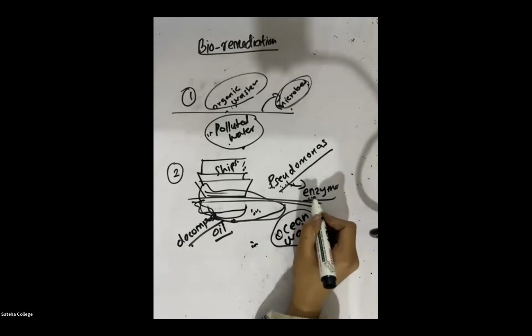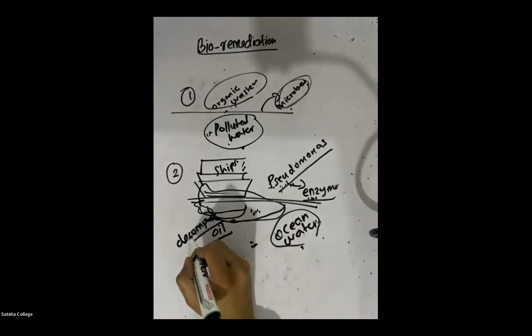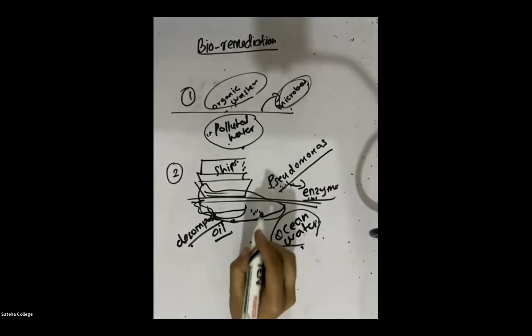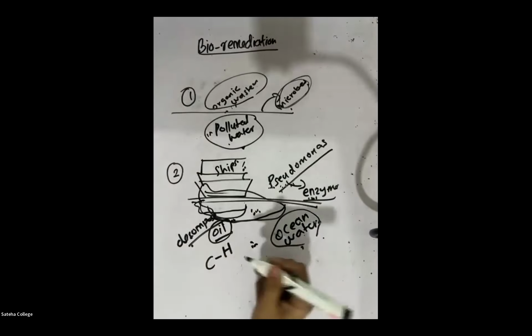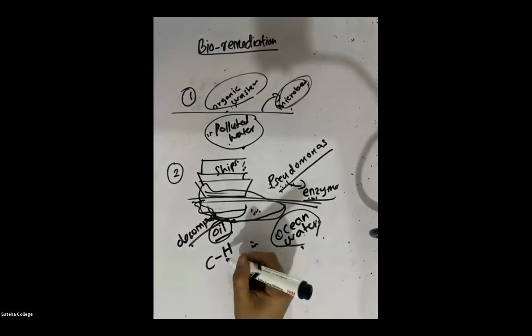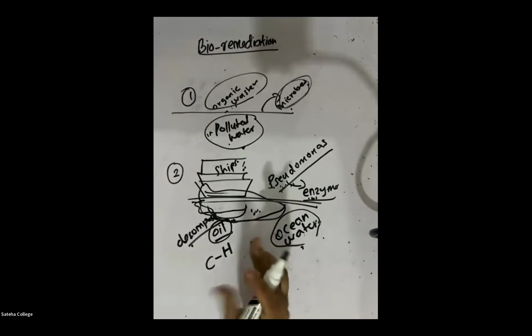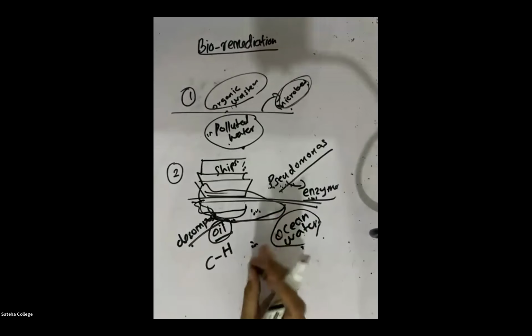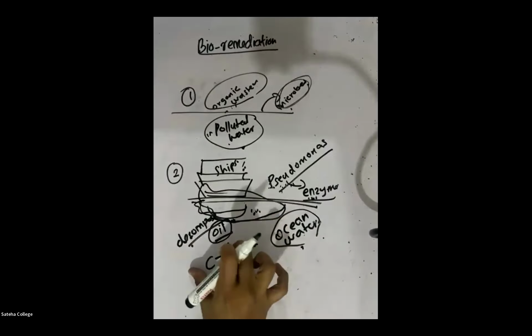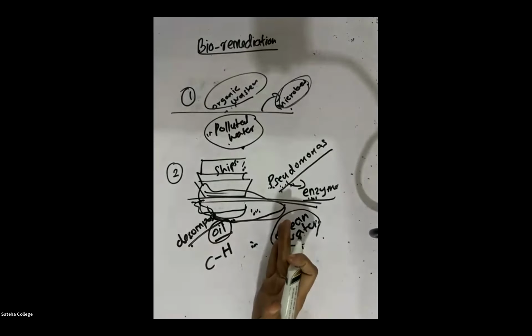This enzyme can decompose the hydrocarbon which is present in the oil. Remember, oil is made with hydrogen and carbon. If a compound contains hydrogen and carbon, we call it a hydrocarbon.